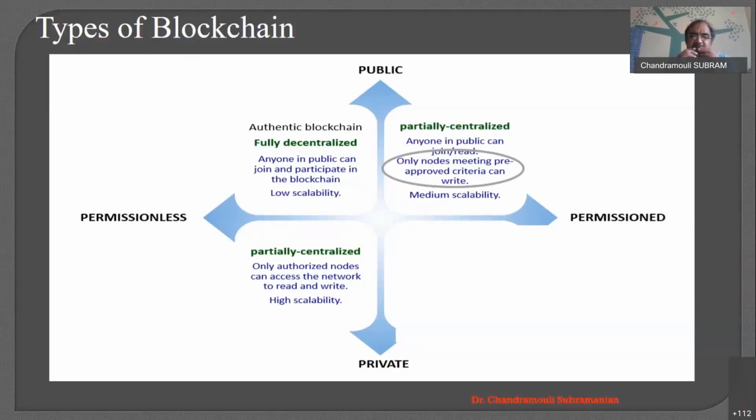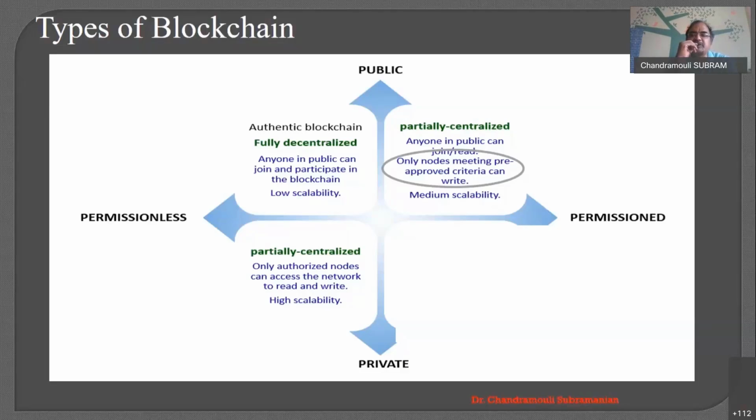Now there is a third type of blockchain also. That is public permissioned. So please understand, it is public. Anyone in public can join and read and audit. However, only particular people are authorized to write something. That means anybody can read it. For example, let's say that you are going to a registration office to register your loan, right? That can be one example of a public permissioned blockchain.